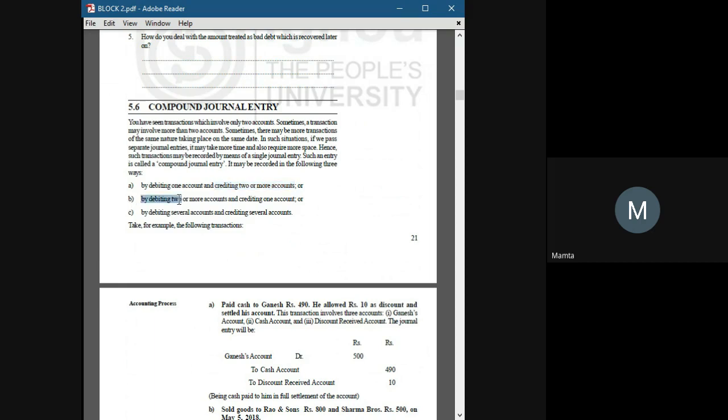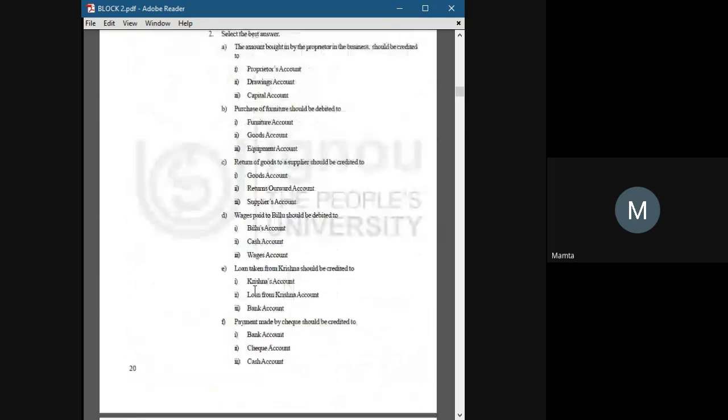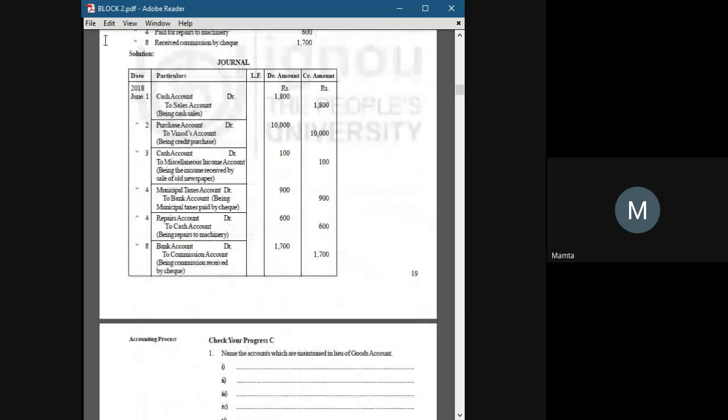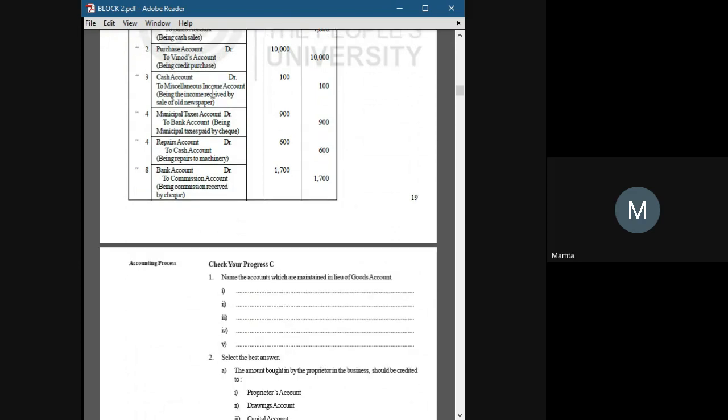When you debit two or more accounts and credit one account, then it will also be considered a compound entry. When you debit and credit several accounts at a time, it becomes known as a compound journal entry. As above, you have seen only a single account debited and a single account credited in every transaction. As you can see here, one single account is debited, one single account is credited. But when two or more accounts are credited and one account is debited, or vice versa, it is known as a compound entry.